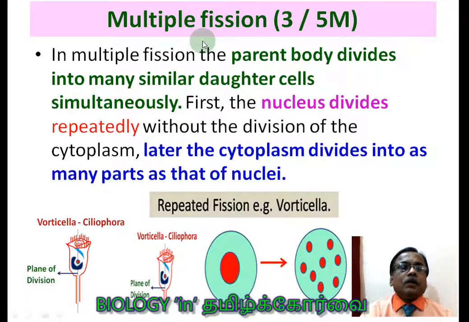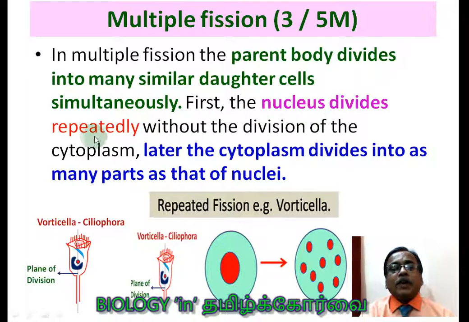And multiple fission. Now we are going to study about the multiple fission. In multiple fission, as the name implies, many individuals are going to be produced. So you may ask one question here: sir, one cell divides into two, two divide into four, four divide into 8, is that also called multiple fission? No, here you can see entirely different methods of reproduction. The parent body divides into many similar daughter cells simultaneously, not generation after generation, simultaneously.